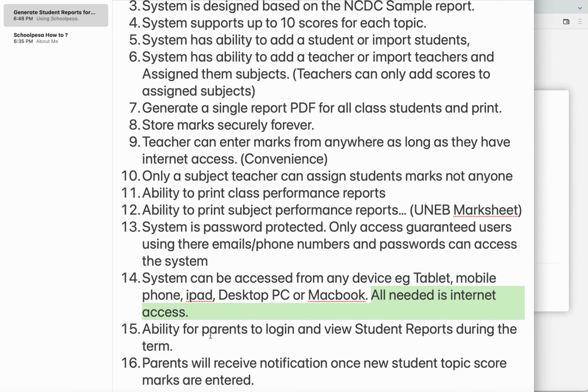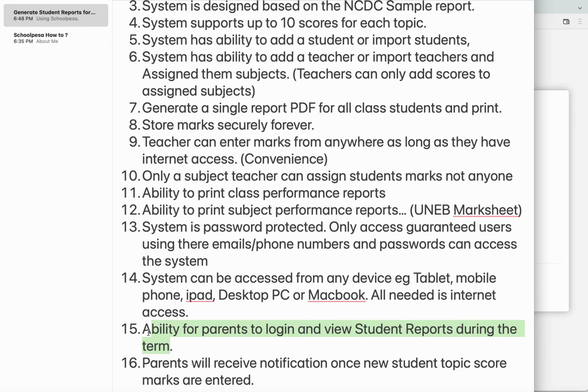15 is that we are going to have the ability for parents to log in and view student reports during the term. Since the new syllabus gives us the freedom to see how the student is progressing, for example, if topic 1 is done and scored, the parent can receive a notification that topic 1 is done, then see how the student has performed in topic 1.